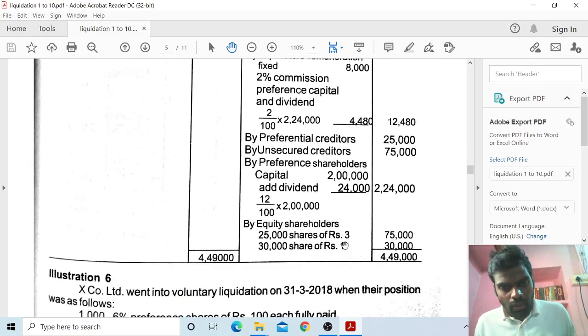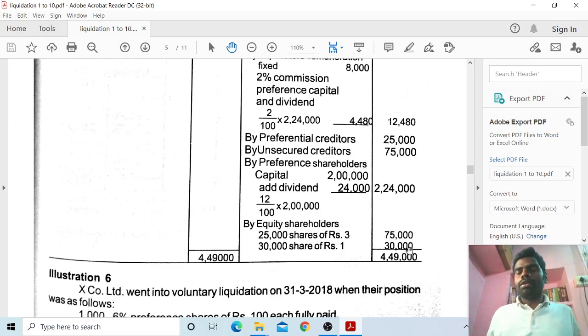So here also do the same thing. 25,000 shares of rupees 10 each, I have to refund 3 rupees, so 75,000. And 30,000 shares of rupees 8 per share refunded 1 rupee, so rupees 30,000. Now all equity shareholders are equal.